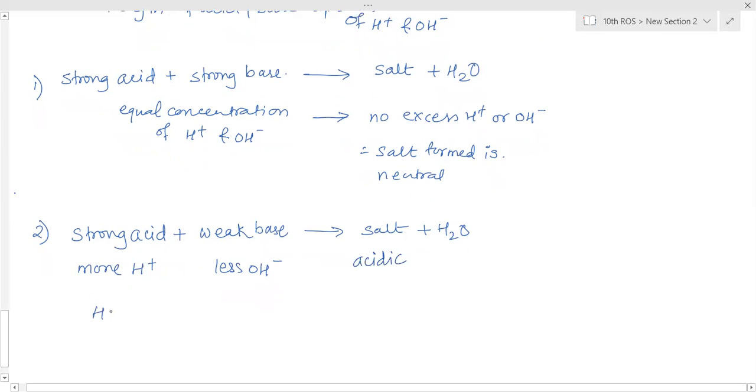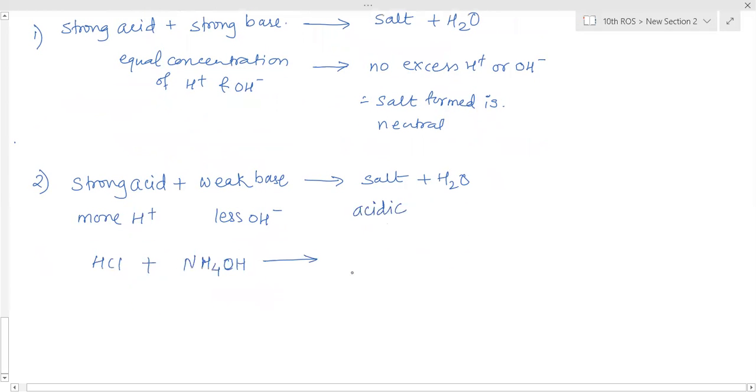An example is when HCl, a strong acid, combines with a weak base. Ammonium hydroxide, NH4OH, is a weak base. Sorry, it is NH4OH, not NH4Cl. So now these two combine to form NH4Cl. The acid is strong, but the base is weak. So all the H plus ions cannot be neutralized by OH minus ions. In the aqueous solution, a few H plus ions are still left. So this salt will be an acidic salt.